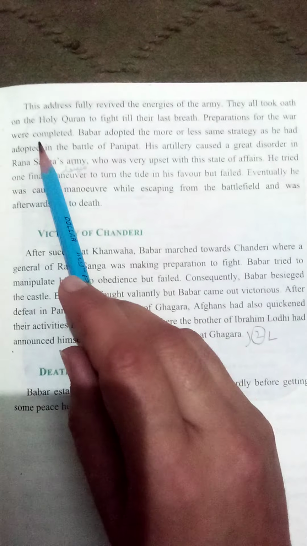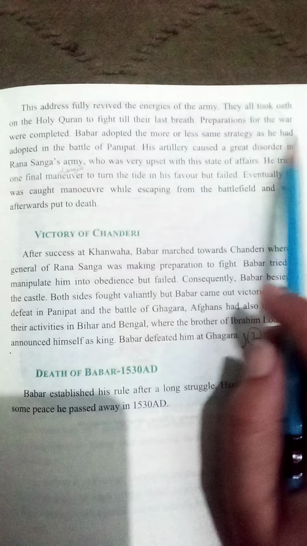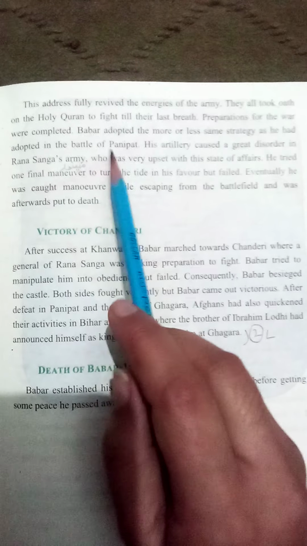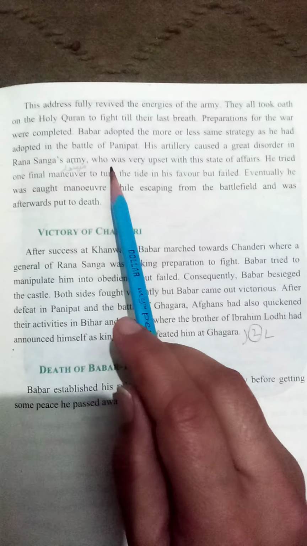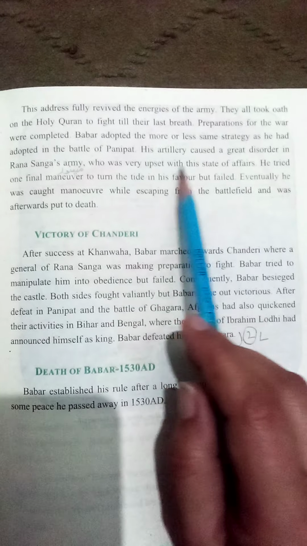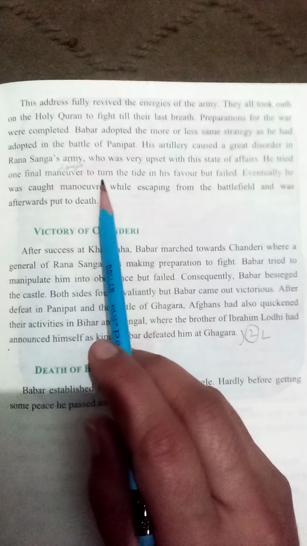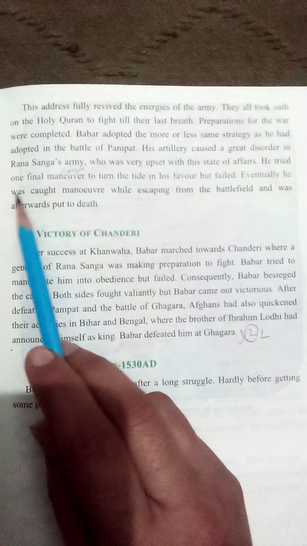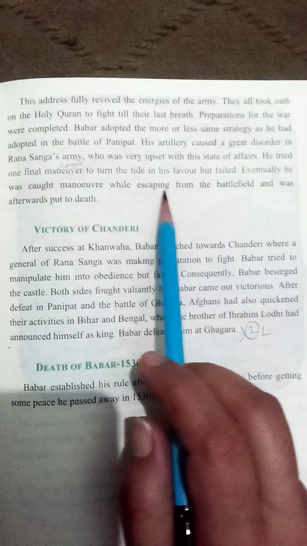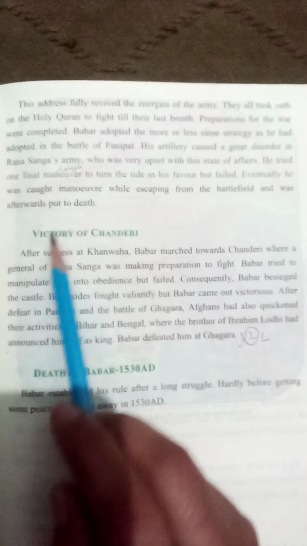Preparations for the war were completed. Babur adopted more or less the same strategy as he had adopted in the Battle of Panipat. His artillery caused a great disorder in Rana Sanga's army, who was very upset with this state of affairs. He tried one final maneuver to turn the tide in his favor but failed. Eventually, he was cut down while escaping from the battlefield and was afterward put to death.